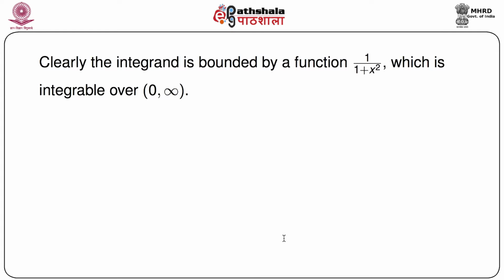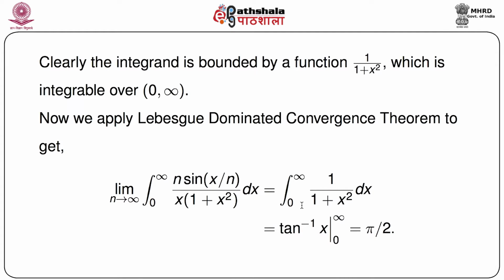So again we apply the Lebesgue dominated convergence theorem. The limit as n goes to infinity of the integral from 0 to infinity of n sin(x/n) by x(1 + x²) dx equals, because we can take the limit inside the integral sign, the integral from 0 to infinity of 1 by 1 + x² dx, which equals tan inverse x from 0 to infinity, equals pi by 2. That completes the solution. The ultimate value is pi by 2.